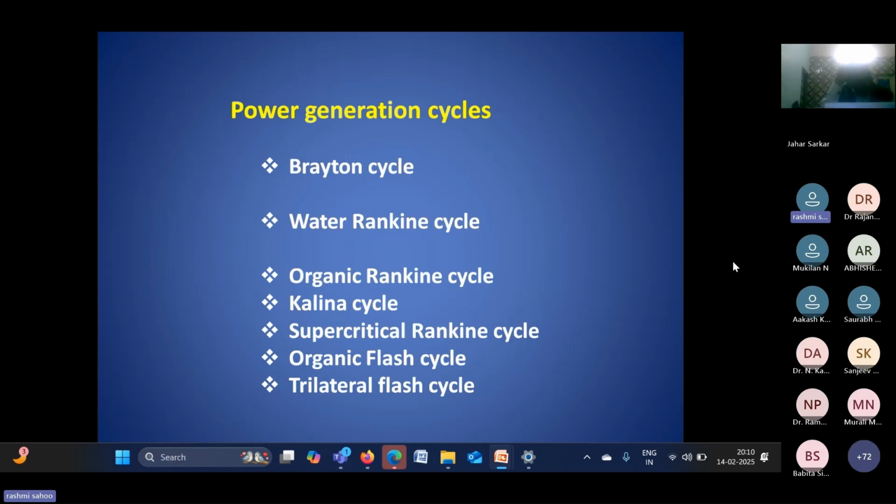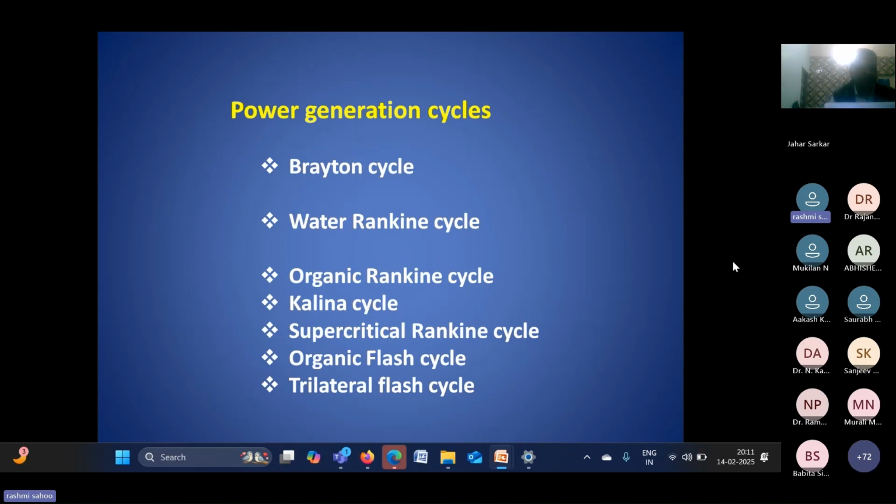You know that the thermodynamic power cycle for the same temperature range will generally give higher efficiency as compared to other electricity generation systems, maybe the thermoelectric generator or maybe the PV. So still the thermodynamic cycle has the higher efficiency.